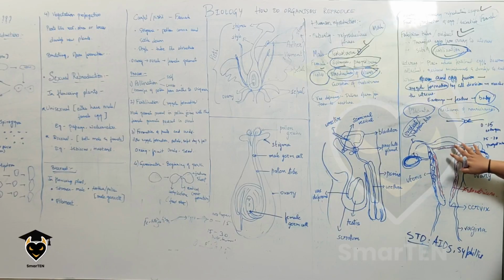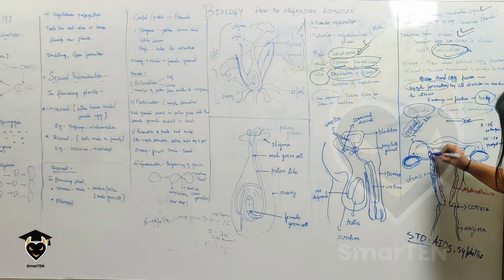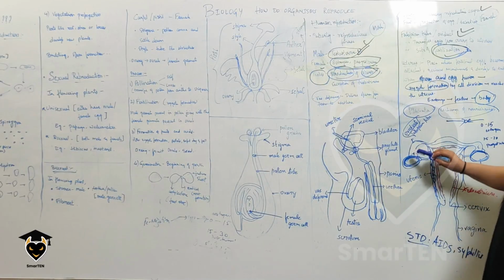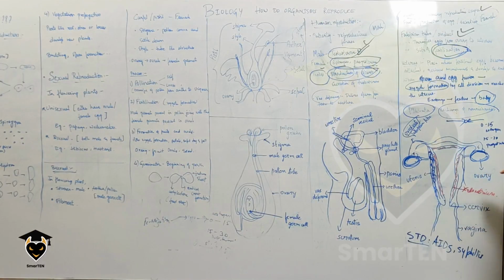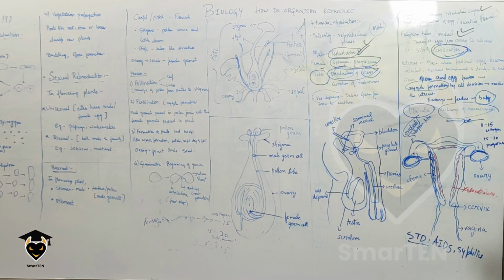So this is your female reproductive system. This has 2 ovaries, right? And this is the fallopian tube, and this is your vagina, cervix, and this is your uterus. Now, the ovary is the primary reproductive organ for females. The main function of your ovary is the production of the eggs and the secretion of your hormones. The ovary is the place where your eggs get accumulated or produced.